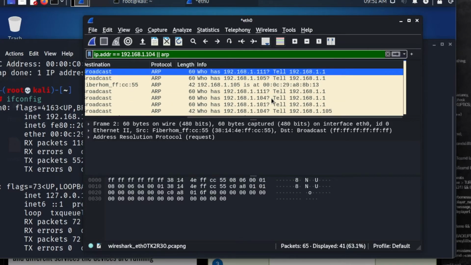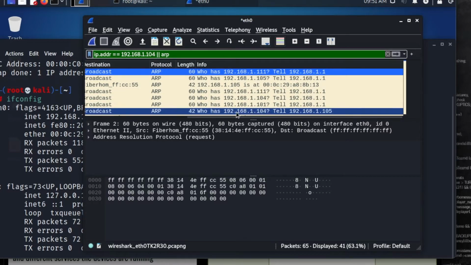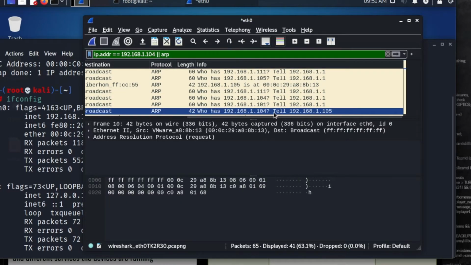So let's scroll up to the top and let's go down very, very slowly, and this is it. We have run our ARP scan successfully. We've said who is 104, tell this information to 105. And it's going to send back that information, and it's also going to tell the Kali Linux machine the MAC address of this device here.